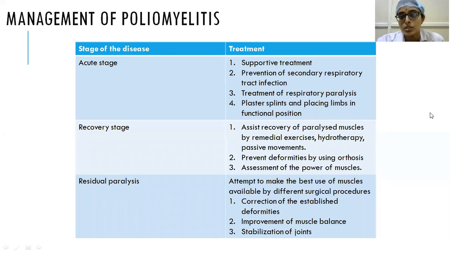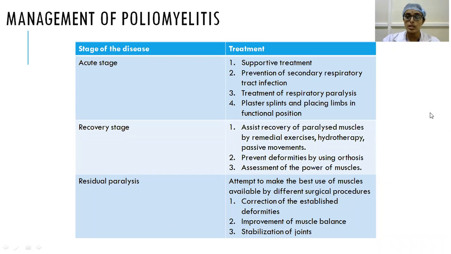How do you monitor the patient for respiratory paralysis? Suppose the deltoid is involved, C5. Deltoid is supplied by the C5 nerve root, and very close by you have the phrenic nerve supplying nerve roots, C3, C4, etc. So whenever the deltoid is involved or weakness of the shoulder is present, please be watchful about respiratory paralysis. And also we observe the usage of the accessory muscles, etc. Then respirators, or if necessary, tracheostomy or endotracheal intubation should be done to prevent death because of respiratory paralysis.